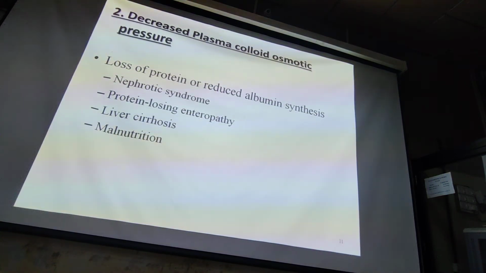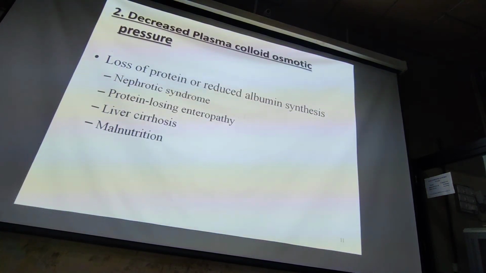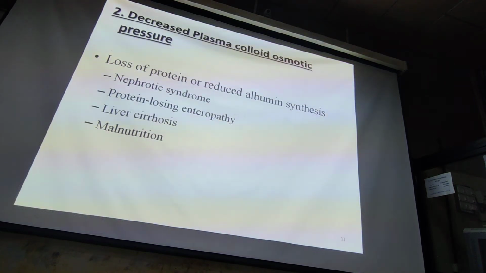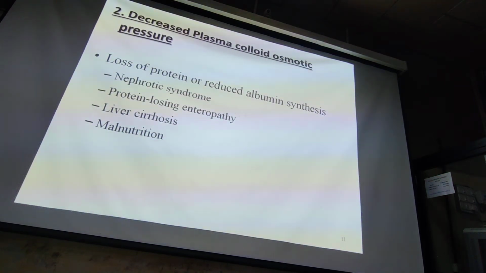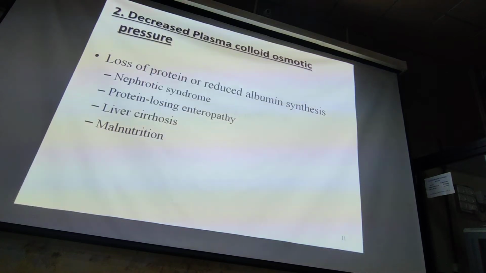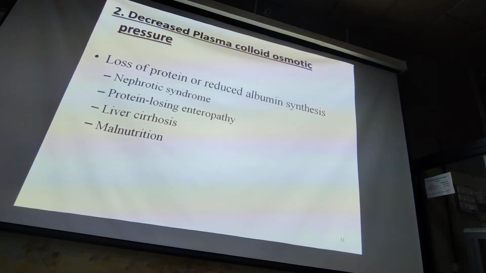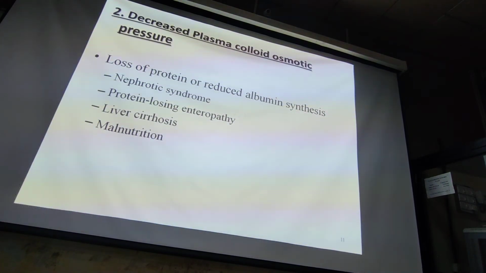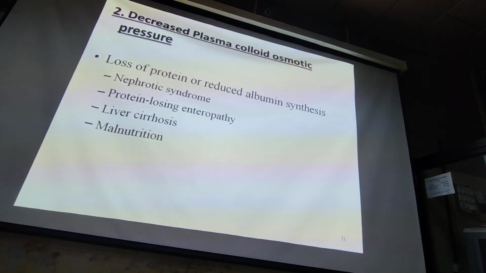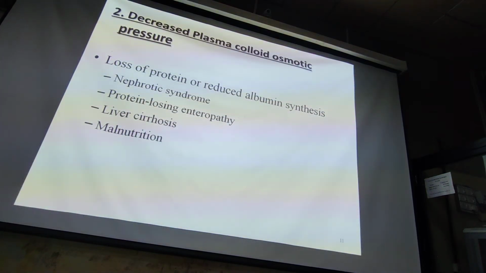The second mechanism is decreased plasma colloid osmotic pressure. It is clear cut. When does plasma oncotic pressure decrease? When plasma protein decreases. So, loss of protein or reduced synthesis of plasma protein, that is albumin.